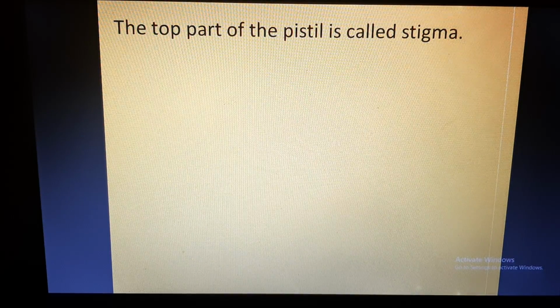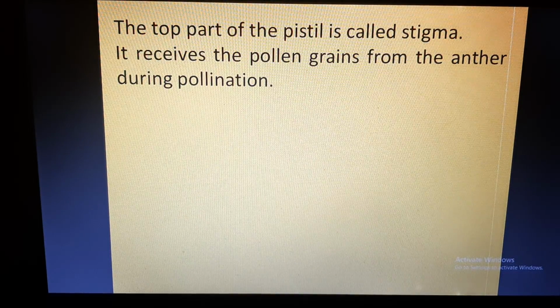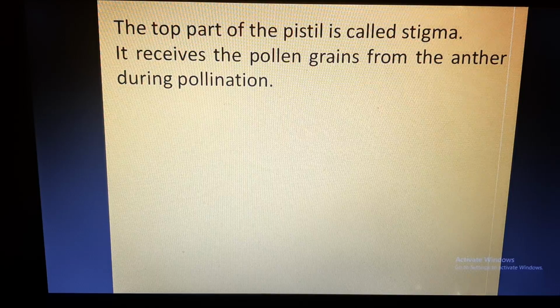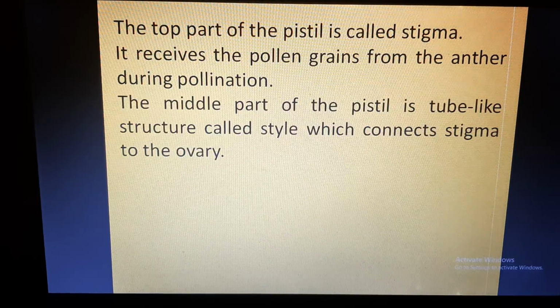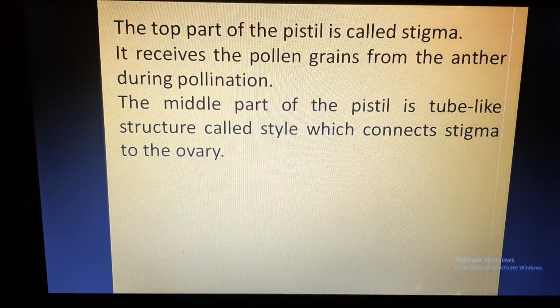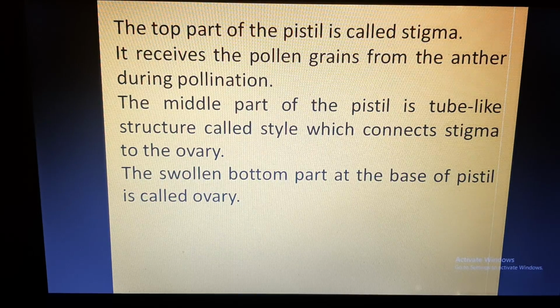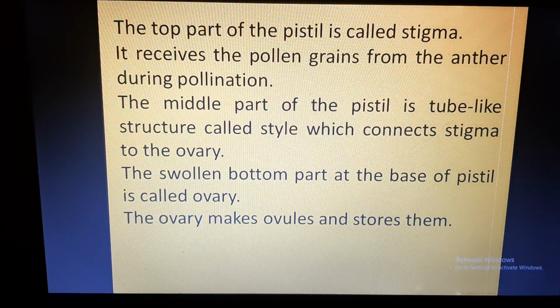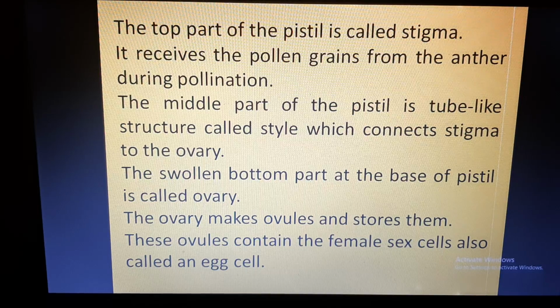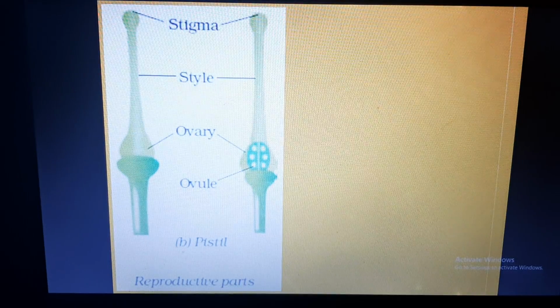Now the top part of the pistil is called stigma, and as I told you, it receives the pollen grains from the anther during pollination. Pollination we'll discuss in a later part. The middle part is called style, and that connects stigma to the ovary, and then the bottom part, which is swollen, is called ovary, and ovary has ovules, and ovules have female sex cells or female gametes which contain the egg cell.